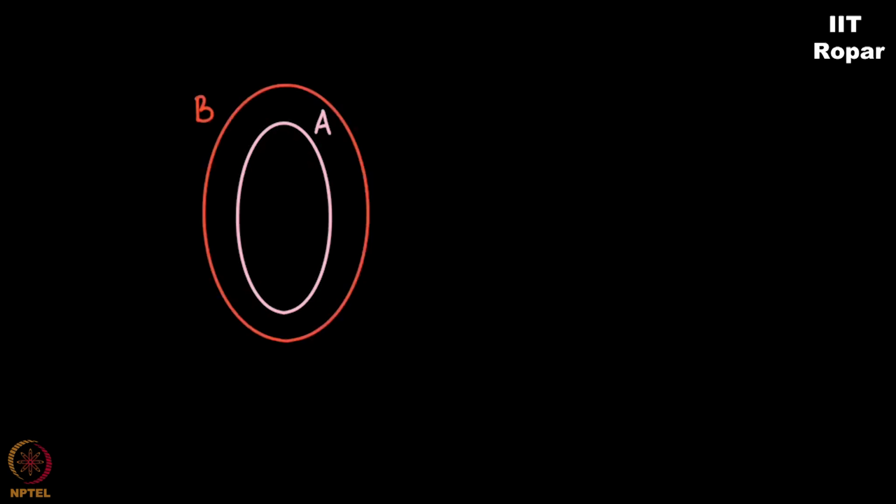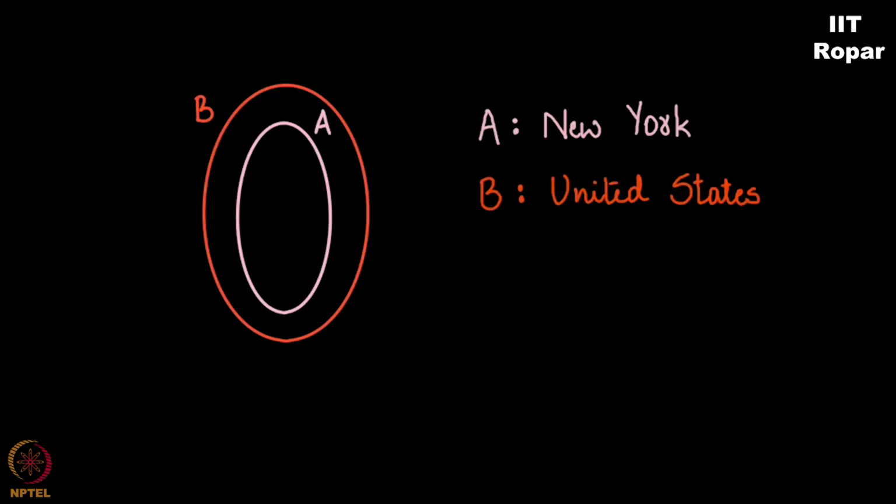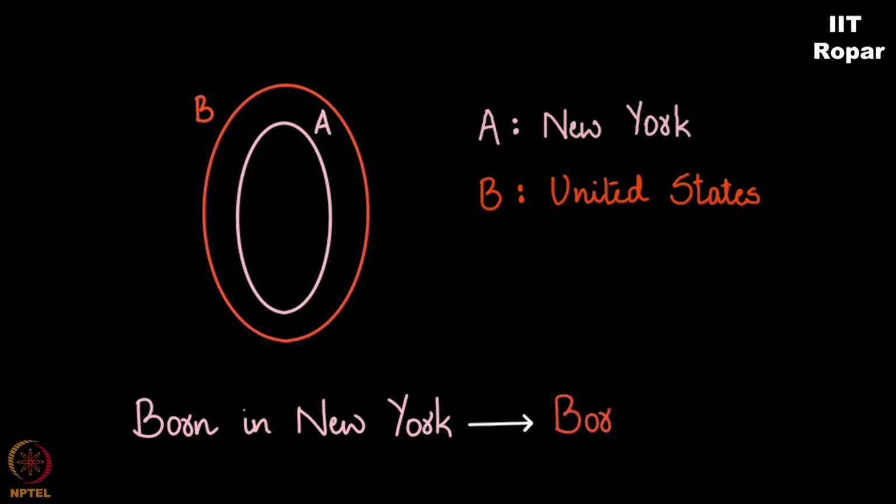Let me start my explanation with a question. Assume there's a set A, a smaller set, and a bigger set B. So let's say A is New York and B is the whole of the United States. We know New York is in United States. Now, if you were born in New York, it implies that you were born in US, right? Let this stay in your mind.